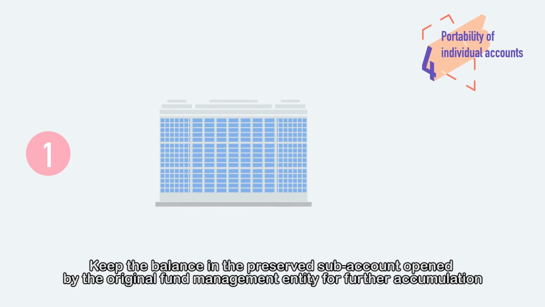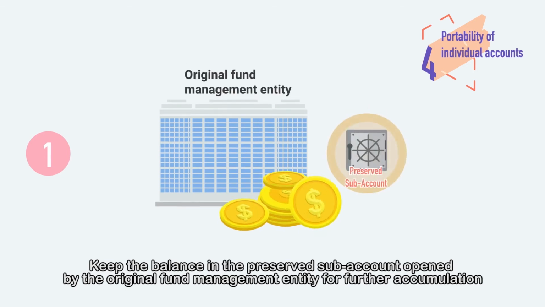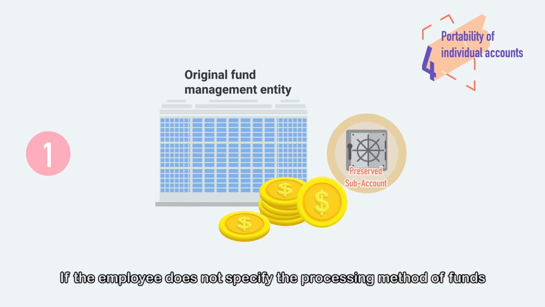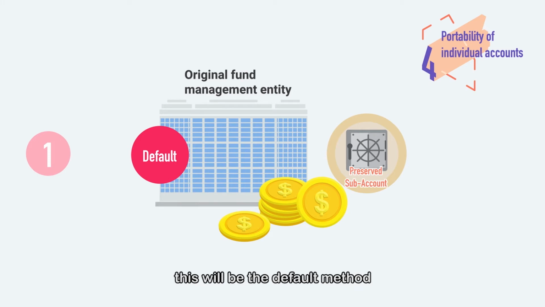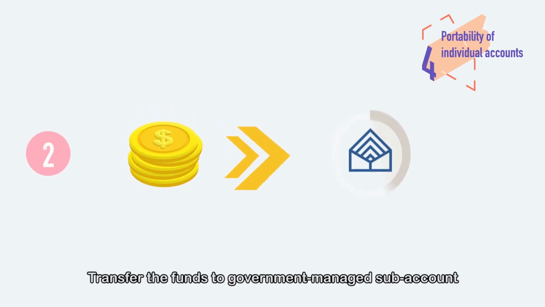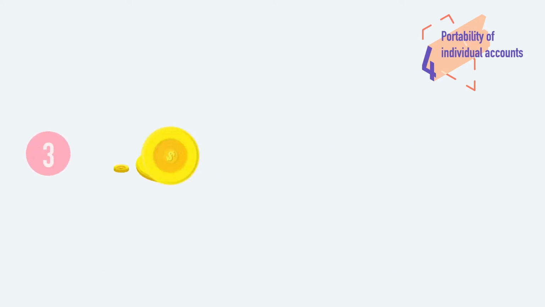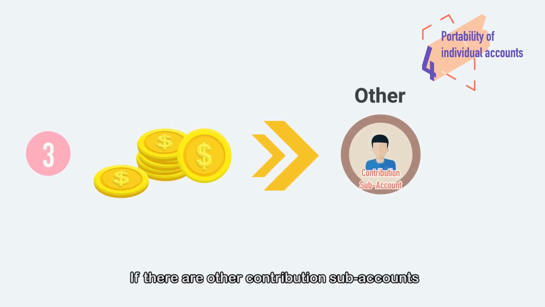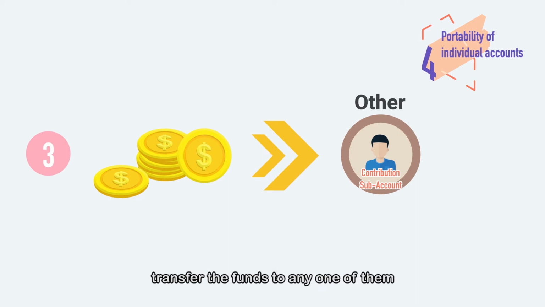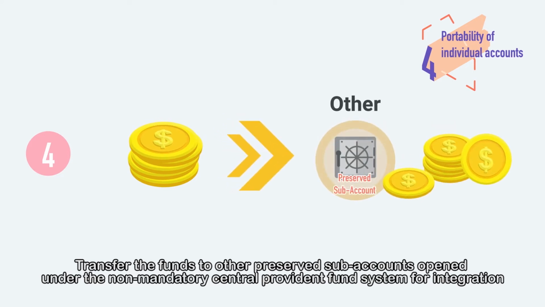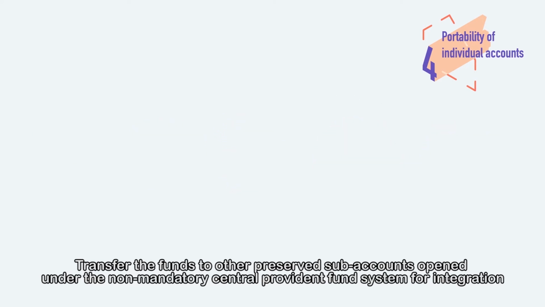Method 1. Keep the balance in the preserved sub-account opened by the original fund management entity for further accumulation. If the employee does not specify the processing method of funds, this will be the default method. Method 2. Transfer the funds to the government-managed sub-account. Method 3. If there are other contribution sub-accounts, transfer the funds to any one of them. Method 4. Transfer the funds to other preserved sub-accounts opened under the non-mandatory Central Provident Fund system for integration.